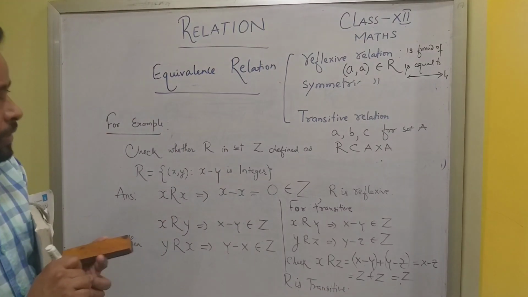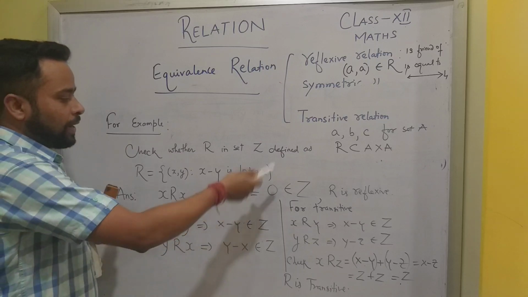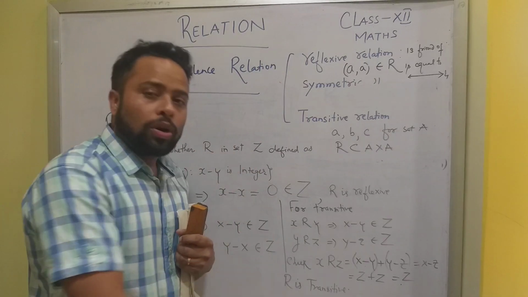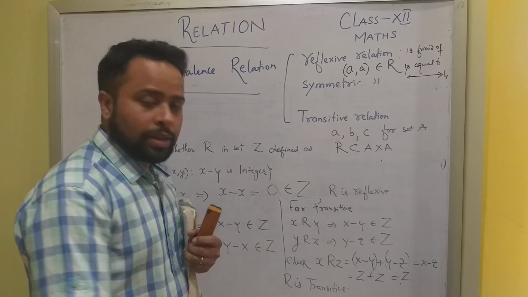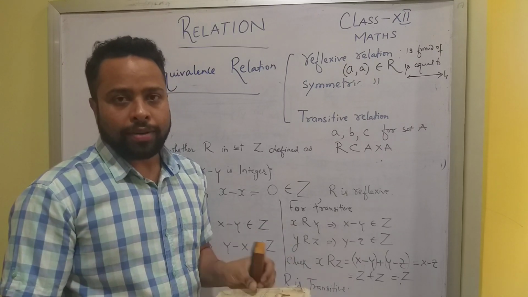So you can see that the relation which is given, x minus y is integer, it holds equivalence relation because it is symmetric, reflexive and transitive.